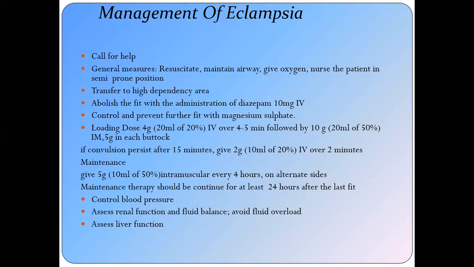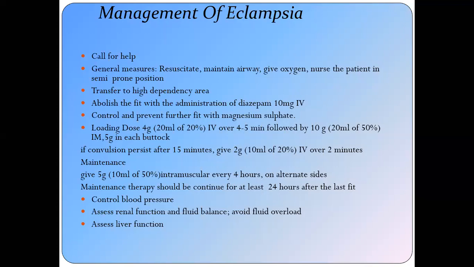The loading dose of magnesium sulfate is 4 gram IV, given as 20 ml of 20% solution in normal saline or dextrose water over 4 to 5 minutes, followed by 10 gram in 20 ml of 50% solution intramuscularly, 5 gram in each buttock.